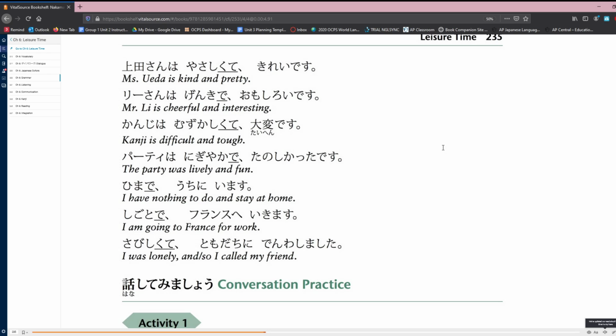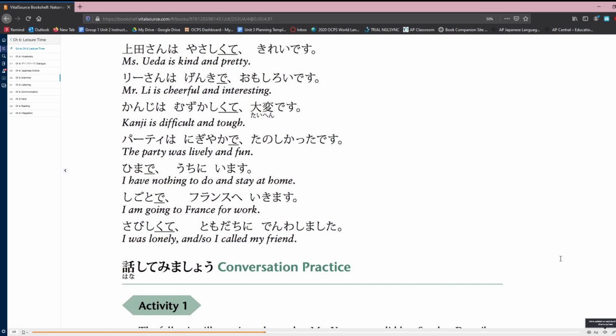I was lonely, so I called a friend. 寂しくて友達に電話しました. Alright, and that is it for connecting our adjectives and verbs. We will continue this in class when we do some conversation practice.